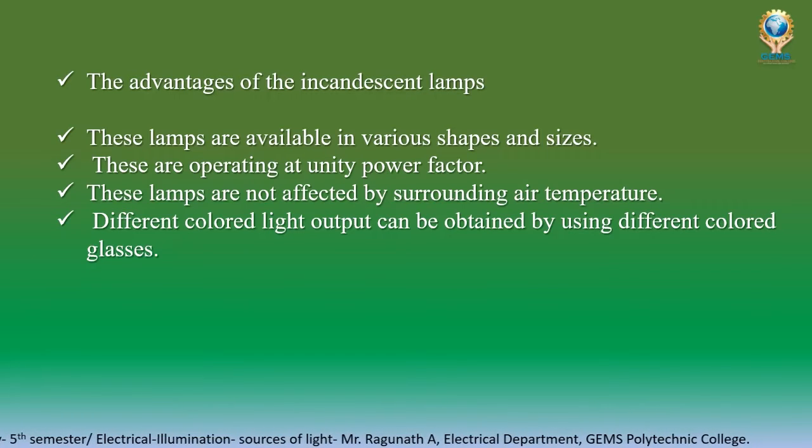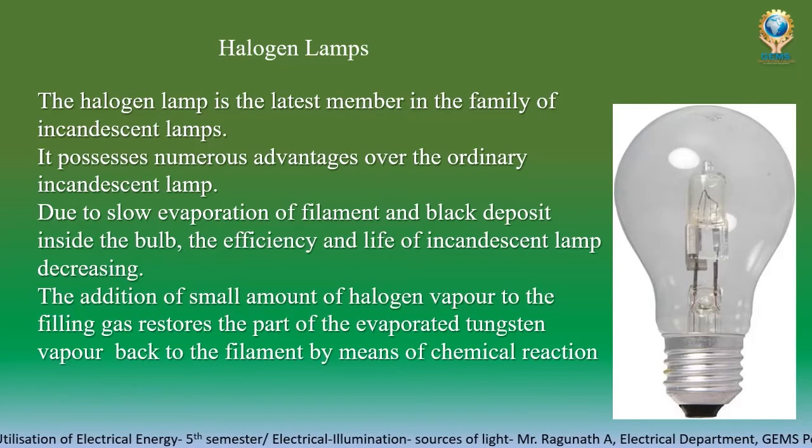It will be available in various shapes and sizes, it operates at unity power factor, it is not affected by surrounding temperature, and different color lights will be there. If you use different color glass, you will get different colors too.